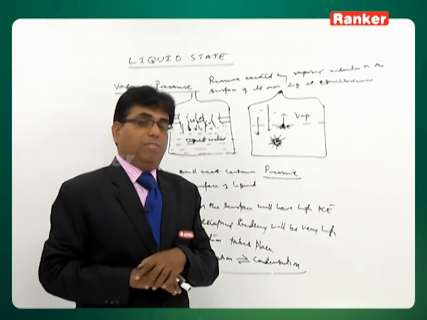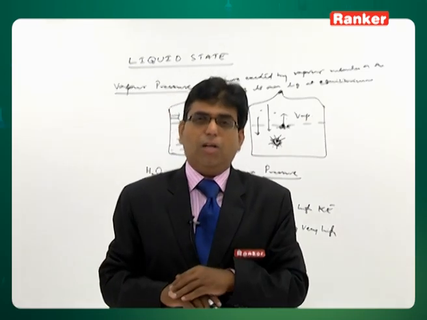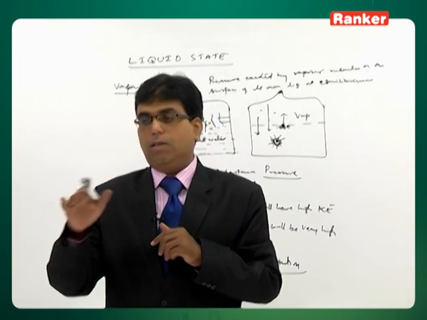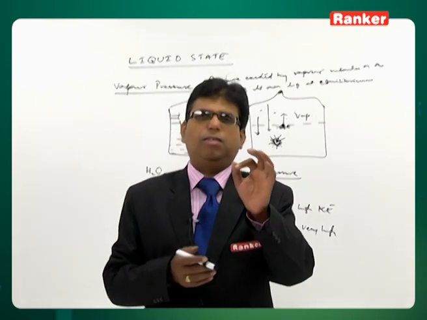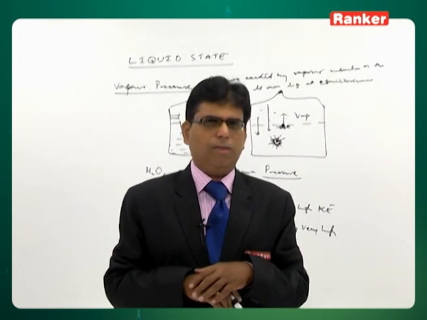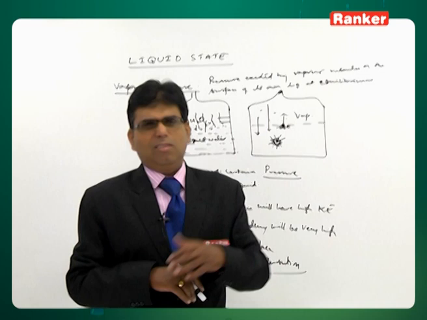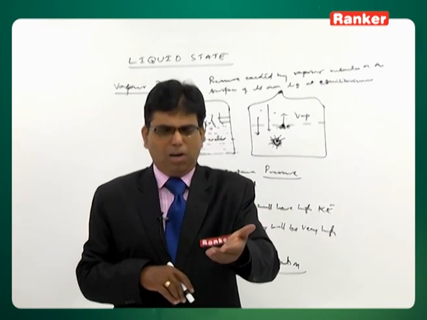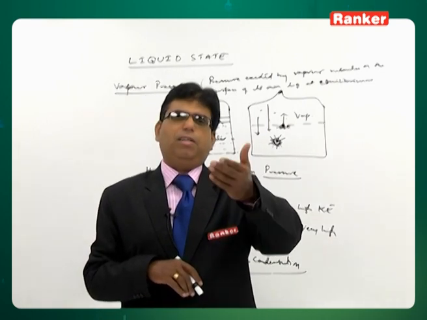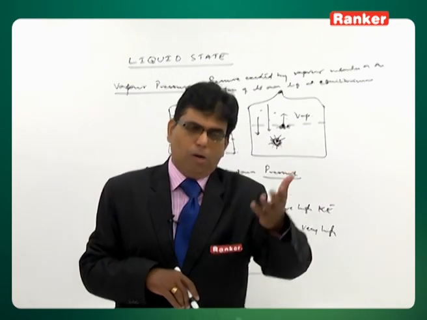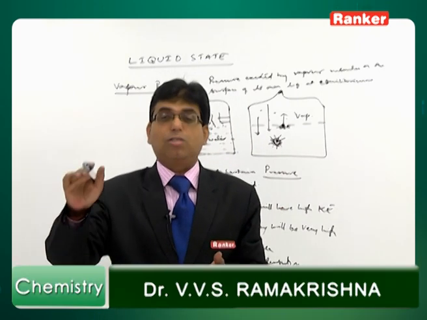Now, the tendency of the liquid molecules to escape may be more in one liquid compared to another, for example, if you take ethyl alcohol and water. In the case of ethyl alcohol, the molecules will evaporate more, or rather the escaping tendency will be more compared to liquid water.